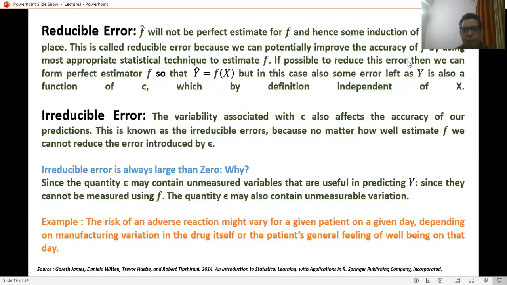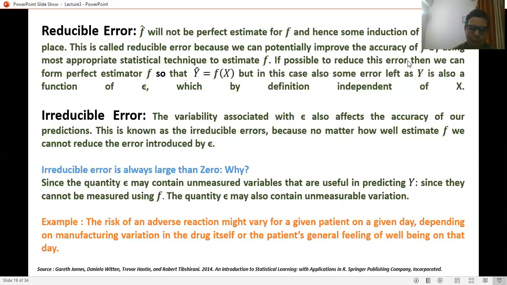If it is possible to reduce this error, then we can have a perfect estimator of f, so that y cap must be equal to f(x). But even in this case some error is left, as y is also a function of epsilon.